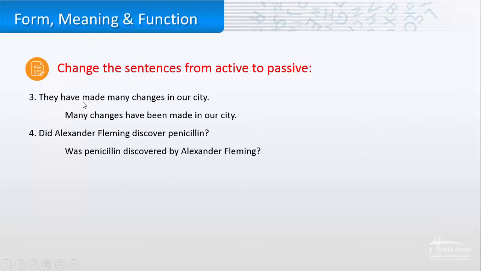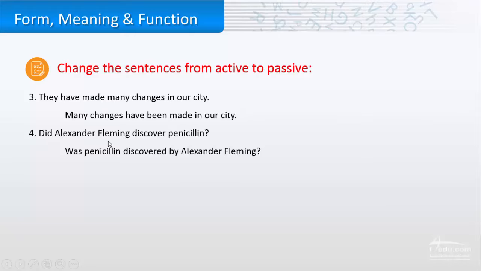Number three, they have made many changes in our city. Many changes have been made in our city. So because of the have, a verb to be, so it's have been made. So we use the past participle.